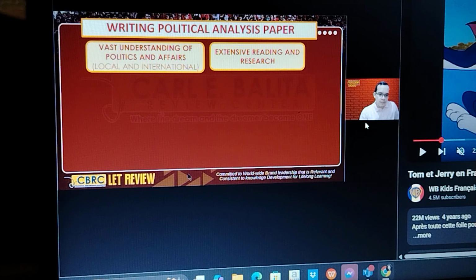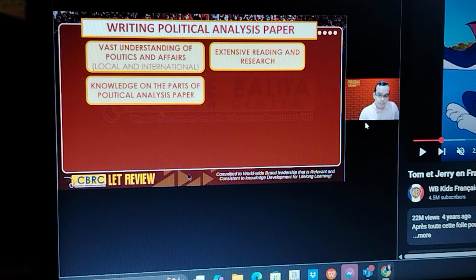Next, you can also have them conduct extensive reading and research. This could be a group work. If they do this, then they can share their thoughts and their ideas with one another. They can refine their original ideas because they've heard a much better idea from their classmates.